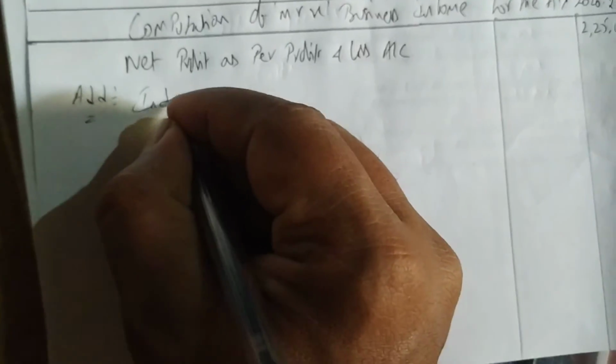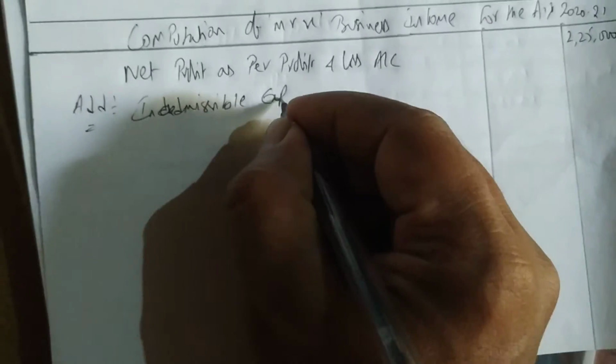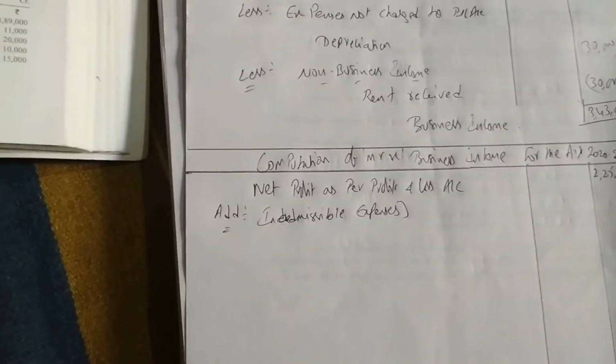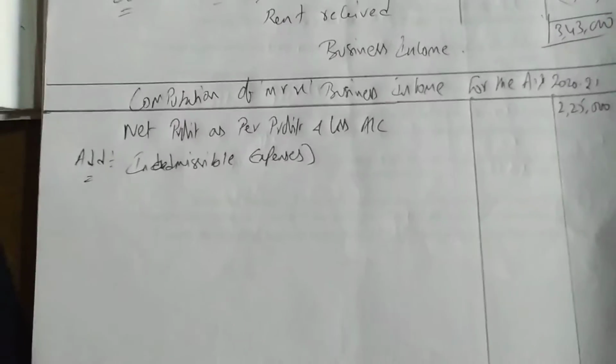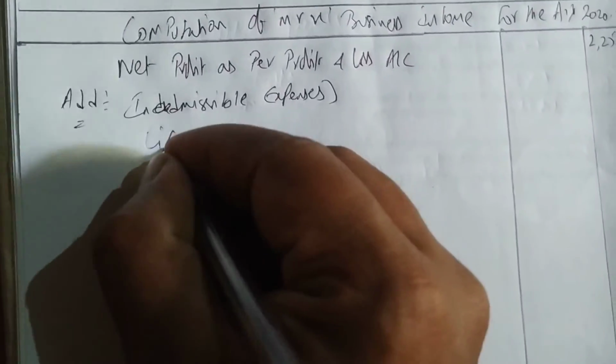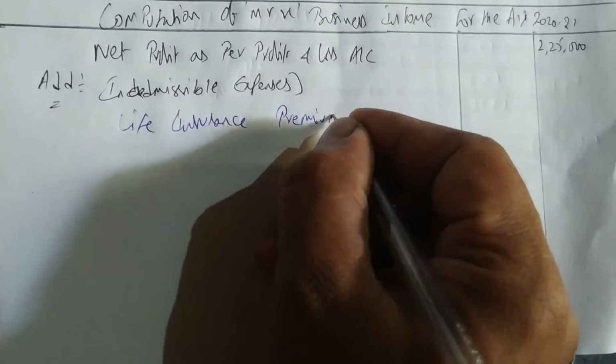Now what do we have to add? Inadmissible expenses, meaning the expenses which are not allowed. The first one is life insurance premium.